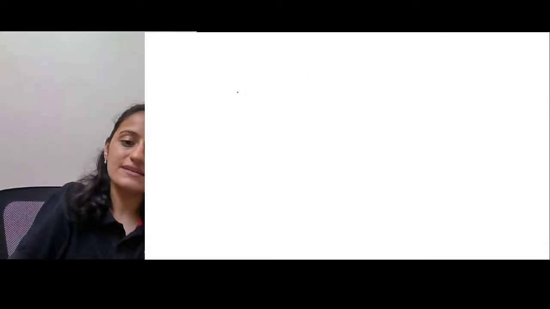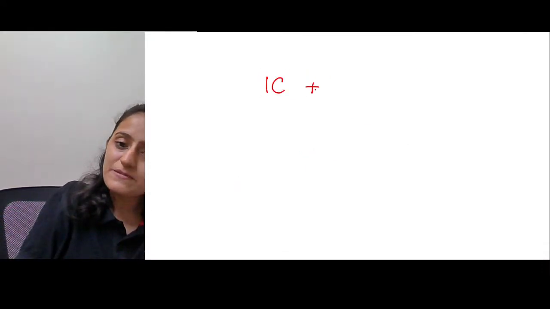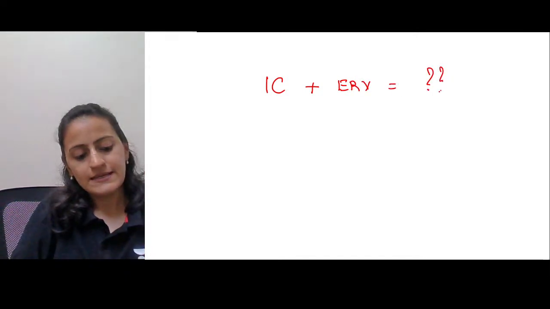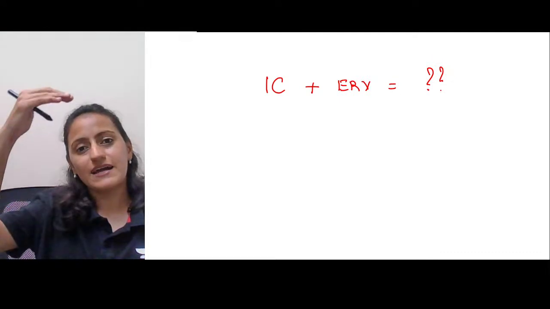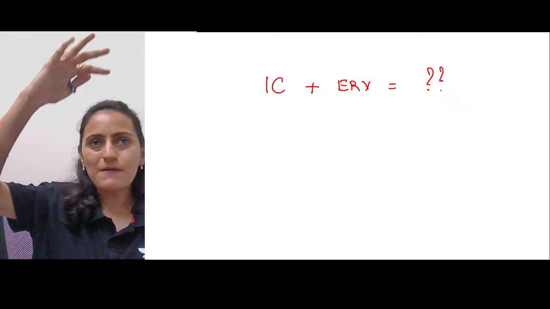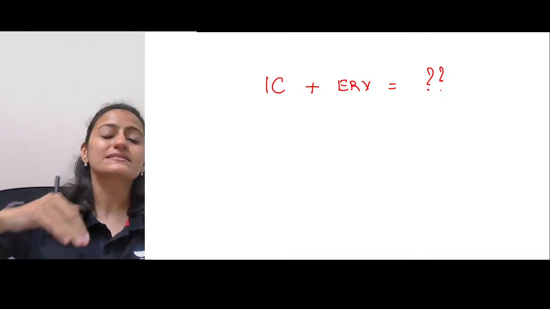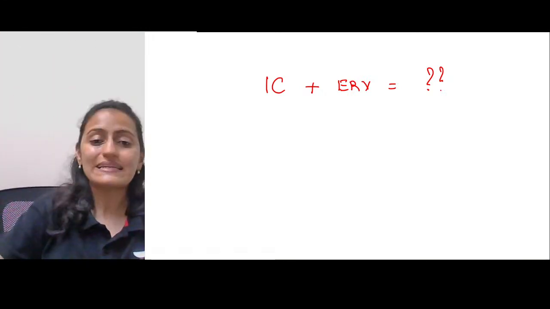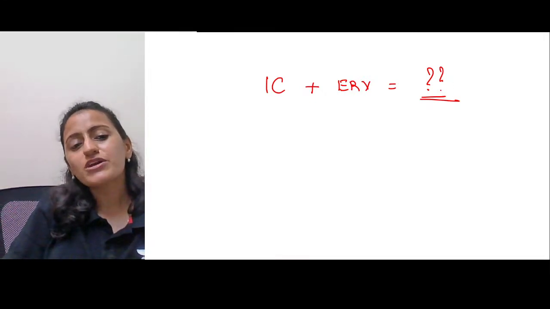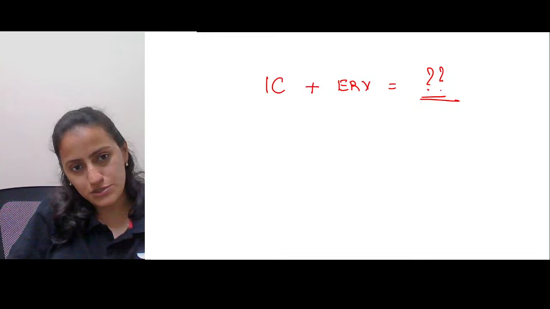Next, if I ask you, what is inspiratory capacity plus ERV equal to? Visualize a graph when you are answering such questions. Inspiratory capacity, that is IRV, TV, plus ERV. What does that mean? It is equal to what?